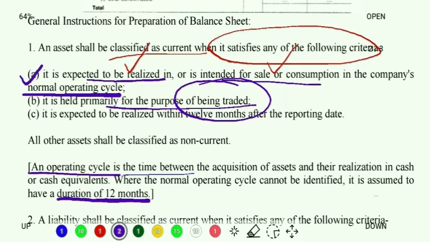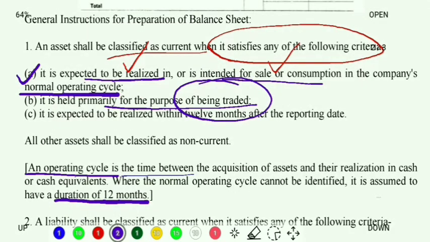Third is, it is expected to be realized within 12 months after the reporting date. Now this is important. What do we mean by reporting date? A reporting date is the last day of the reporting period to which the financial statements relate. What does that mean?